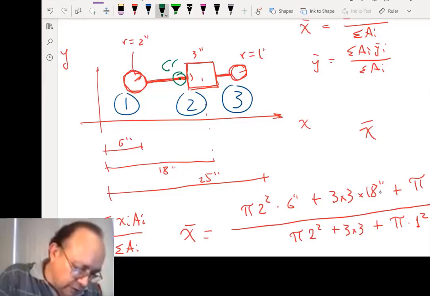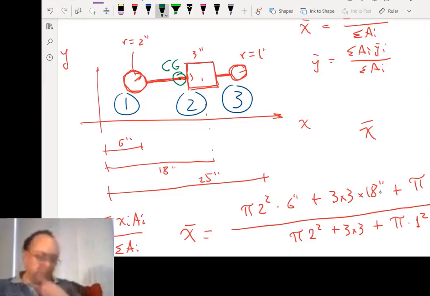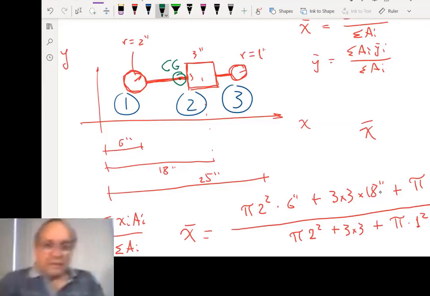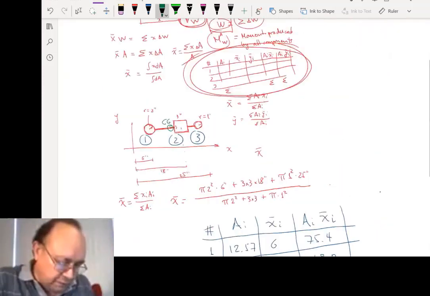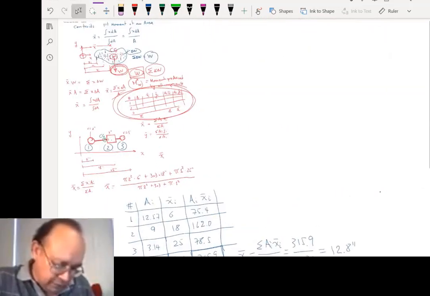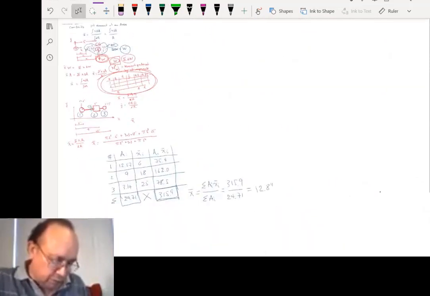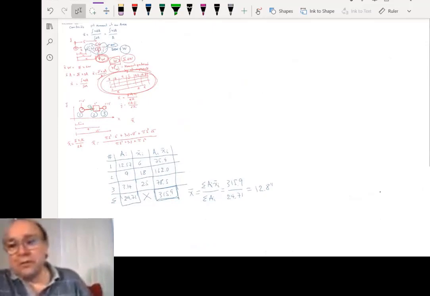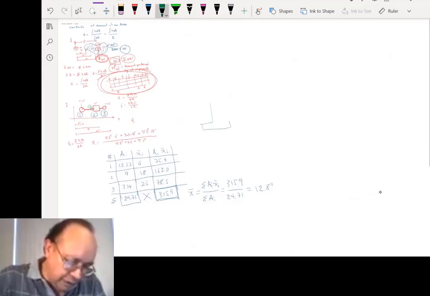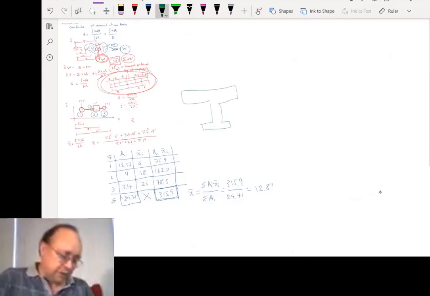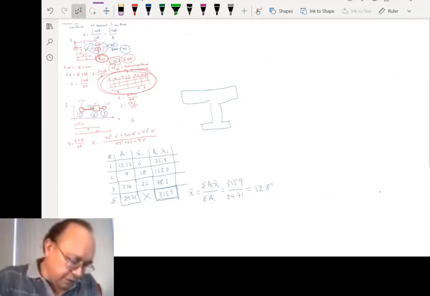This is the center of gravity of our figure. Everybody happy? All right. Any question? This is kind of straightforward. You should be able to do this for a figure. Eventually, you might need to calculate something like a beam like this for a specific application or any other figure.